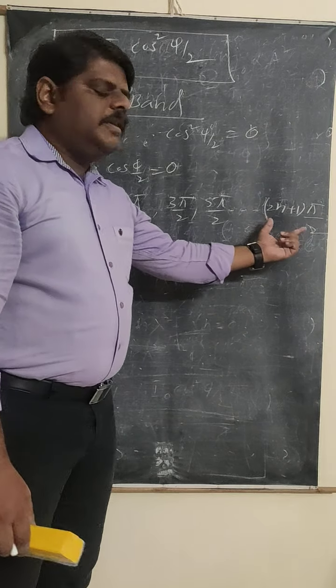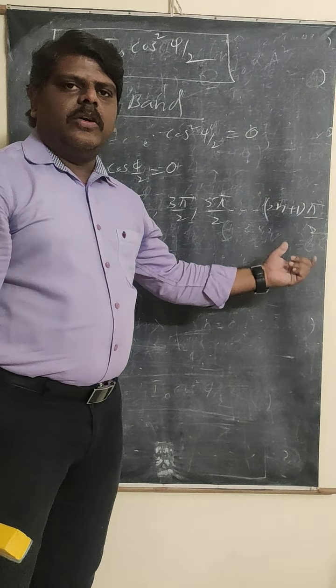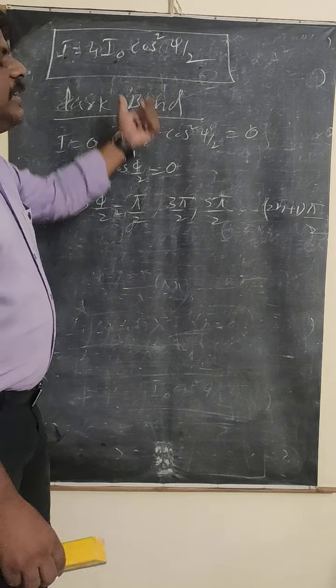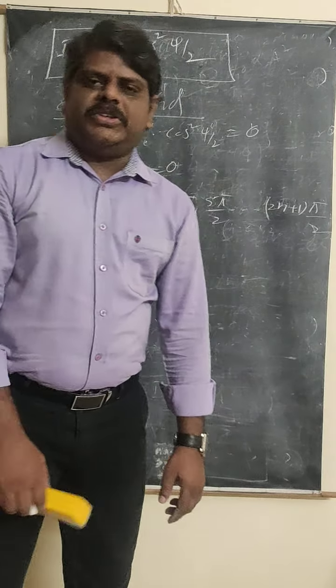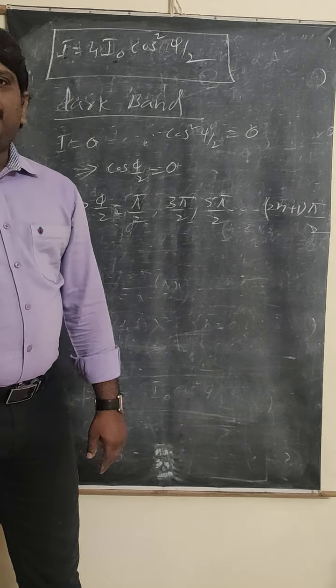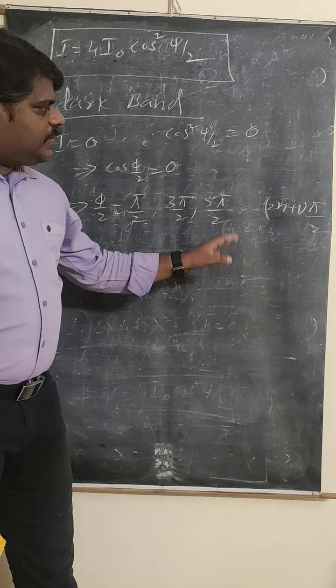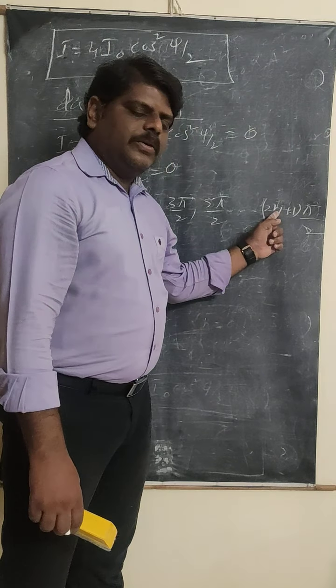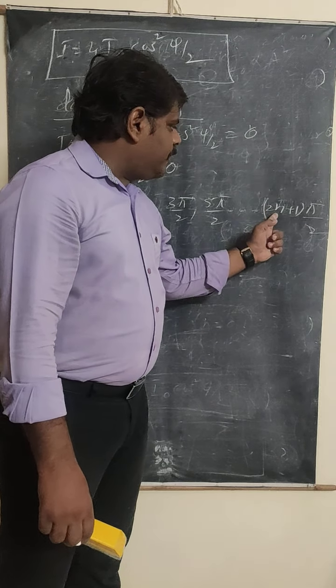For all these possible values, cos(φ/2) will be 0 and the total resultant intensity will become 0. What will the n values start from? The n values will start from 0. For example, n is equal to 0. 0 means what happens? This value will become 0.